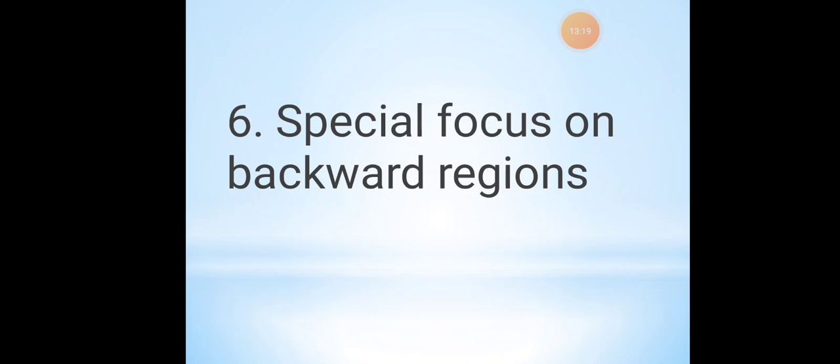What kind of products did the government give? Maybe the HYV seeds, that is the hybrid seeds, maybe the fertilizers, pesticides, all these things at a subsidized rate, in the sense, a lower rate. What happens to the backward regions at this point of time? They will not be knowing this information, which will be a very difficult process for them. So special focus or special permission should be given for them to know all these things.